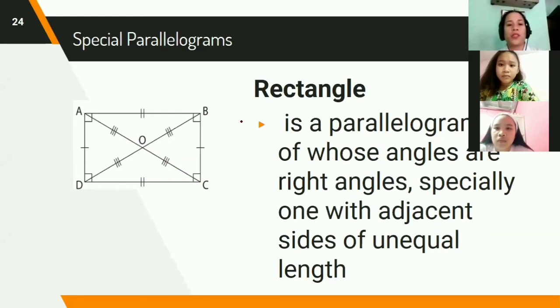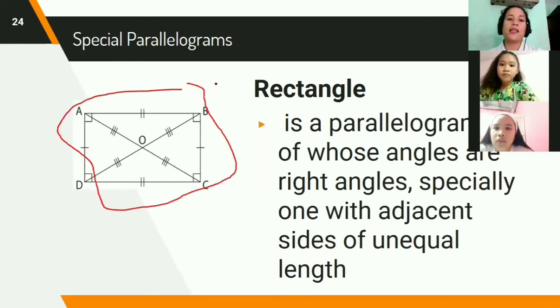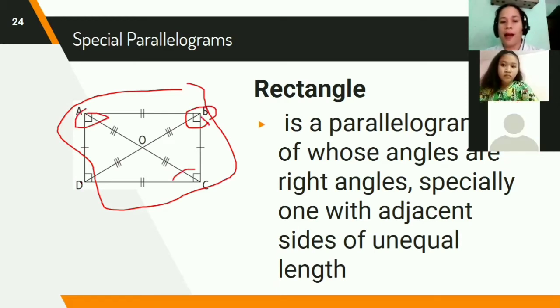Then let's proceed to special parallelograms. Number 1 is rectangle. A rectangle is a parallelogram all of whose angles are right angles, especially one with adjacent sides of unequal length. So this is a rectangle. The angles are right, as we have the right angle symbol here and the other also a right angle.